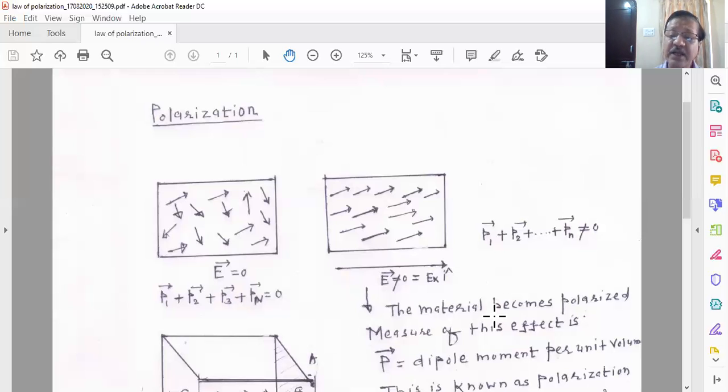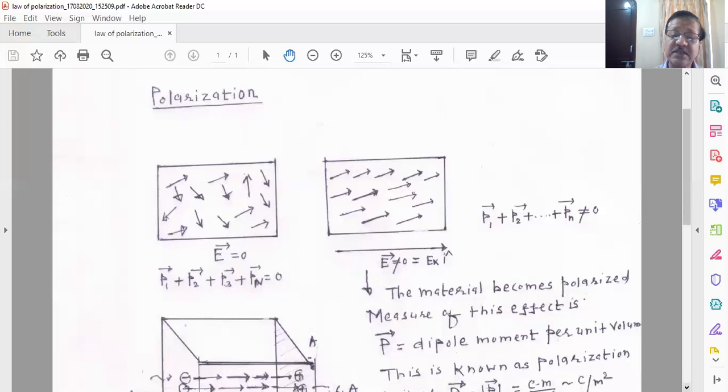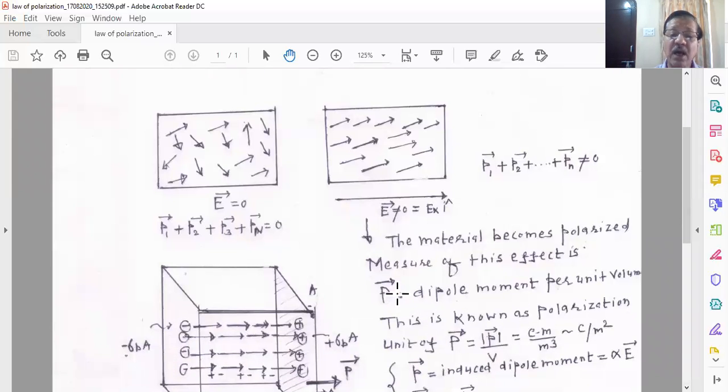And now let us define this vector. So this vector is defined as the polarization vector P. You see, I have given the symbol. It is a capital vector P, and basically it is defined as dipole moment per unit volume. So when you see this ratio, here I wrote the magnitude of a dipole moment. You write down this: the magnitude of the polarization vector is the ratio of dipole moment per unit volume.